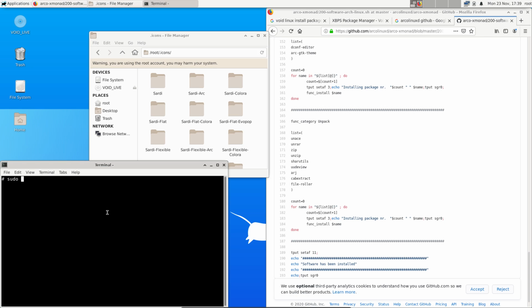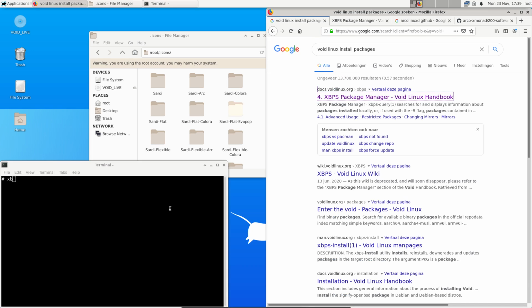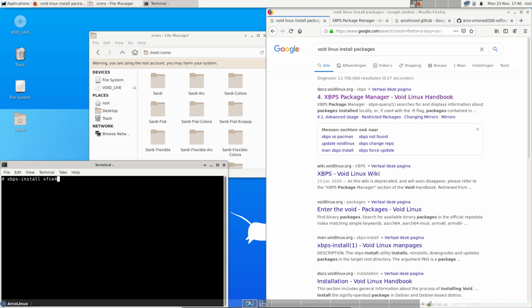Off we go to maybe also install something else. Have an idea. What if sudo pacman, right? xfce. Sorry, xbps. What was it again? Jesus. xbps install, and then I had the idea to do the xfce for the whisker thing. How's it exactly called? xfce4 plugin, I think.